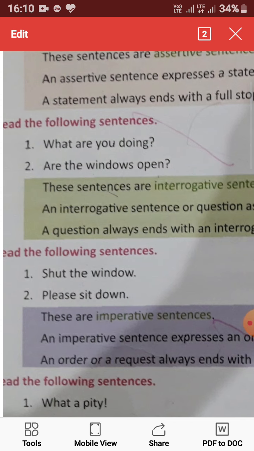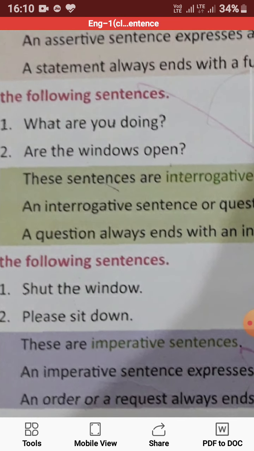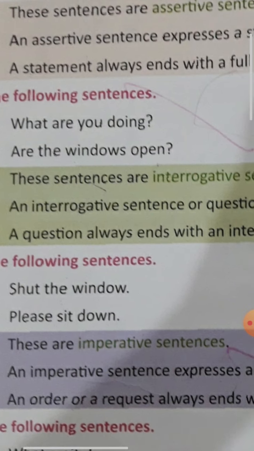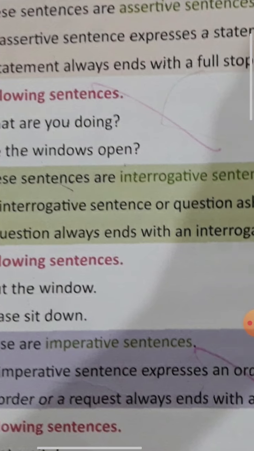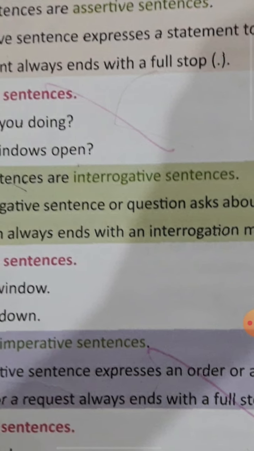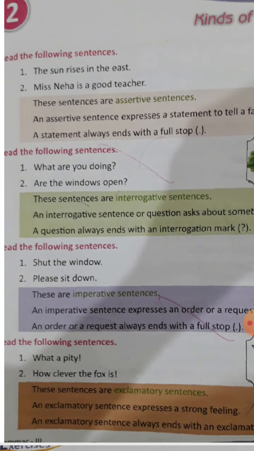This question can be about something, or it can be related to any person. A question always ends with an interrogation mark, which means a question mark, at the end of the sentence. Without the question mark, the question is never complete.